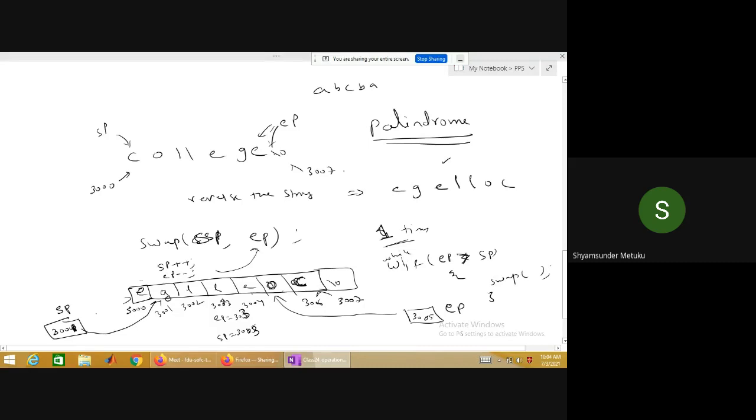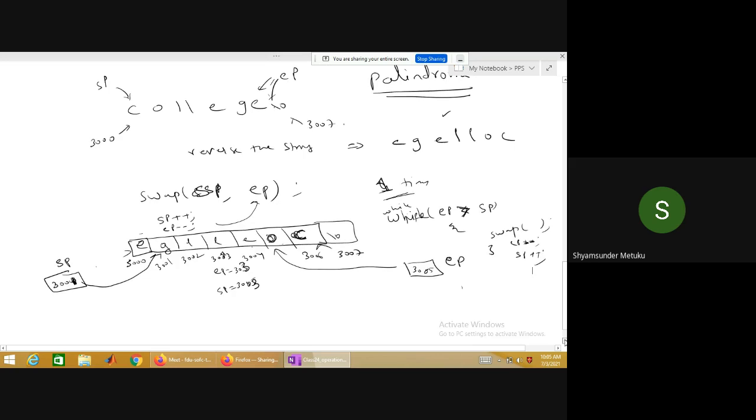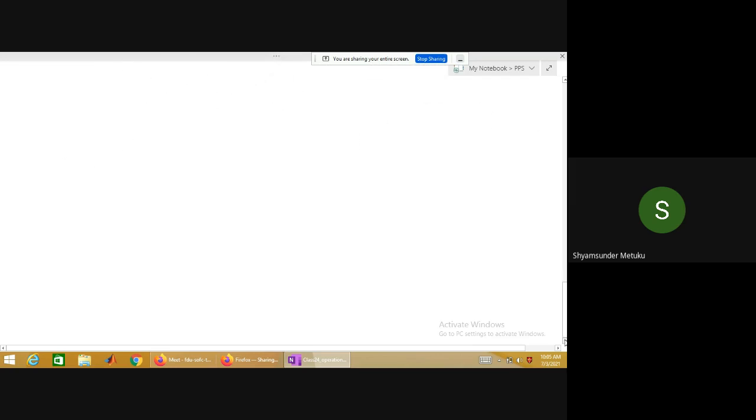I think I should write while here, not if. While the end pointer is greater than the starting pointer, you continue with the swap. If this condition is false, you come out. Maybe here EP minus minus, SP plus plus. It will be continued like this. So this is basically called decrementing a pointer.